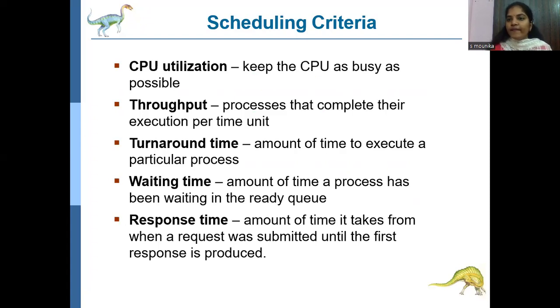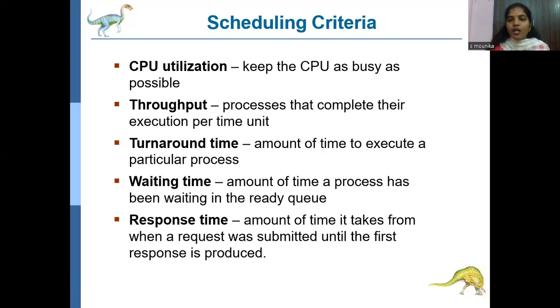Means P1, P2, P3, both processes are under execution. So CPU utilization is very high. The CPU was very busy executing these processes P1, P2, P3. Through throughput, we see how many processes complete their execution per time unit. Each and every process will execute for a particular interval of time. So the time required to execute a particular process is nothing but the throughput.